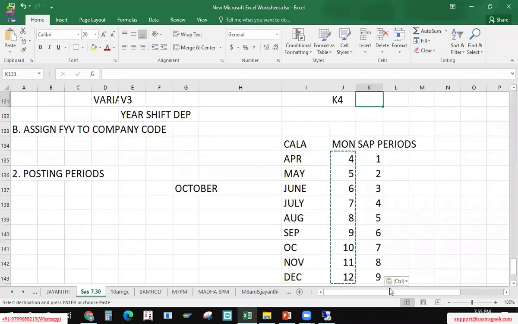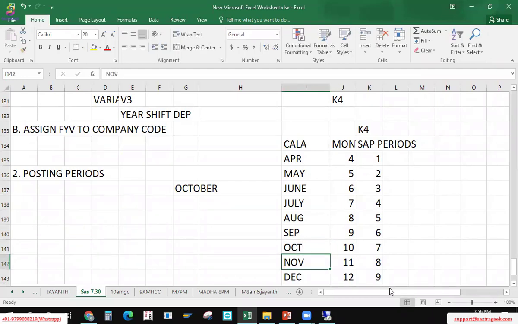Okay, if I'm following K4 here, we no need to bother about anything because SAP periods will always be equal to my months, Jan to December. No need to bother. But if I'm following V3, then we have to think about it. So my SAP periods will be, October will be 7th month. So here October, which month can I open? 7th period I can open.